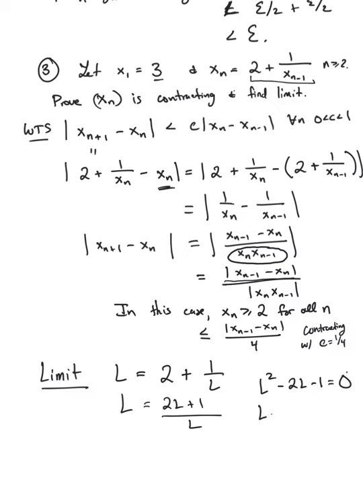So we end up with L being 2 plus or minus the square root of 8, over 2, which is just 1 plus or minus the square root of 2.